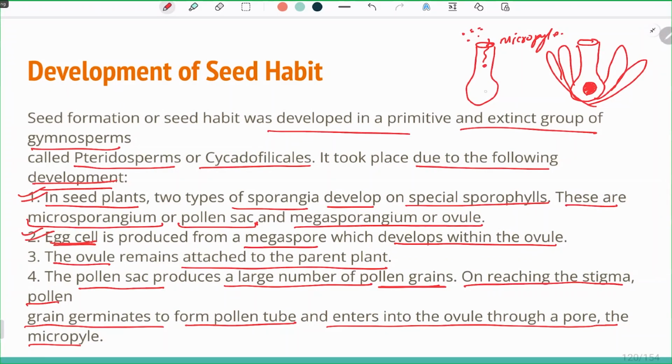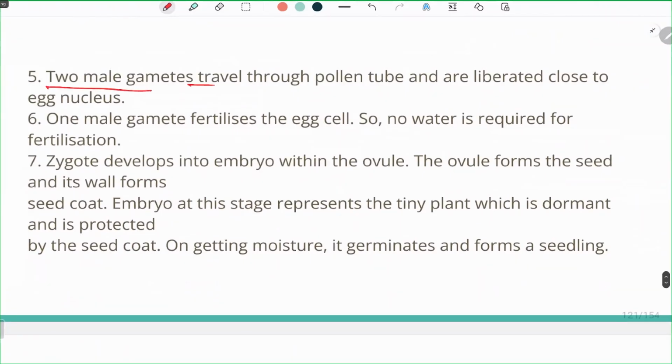Usually one pollen tube enters, and two male gametes travel through it and are liberated close to the egg nucleus. One male gamete will fertilize the egg cell and the zygote is formed.